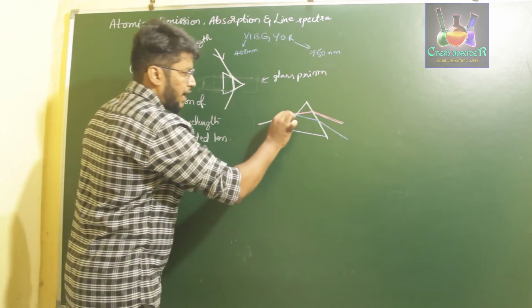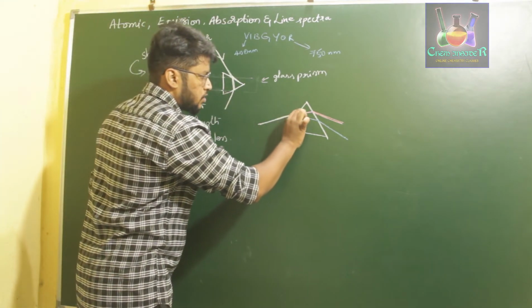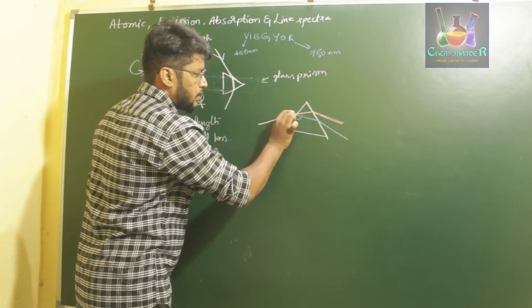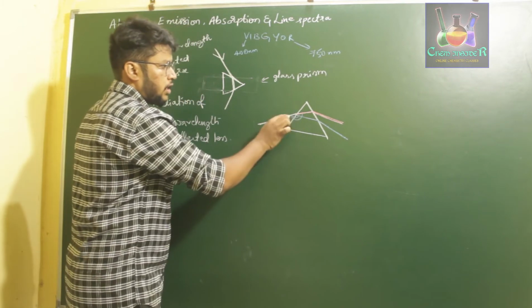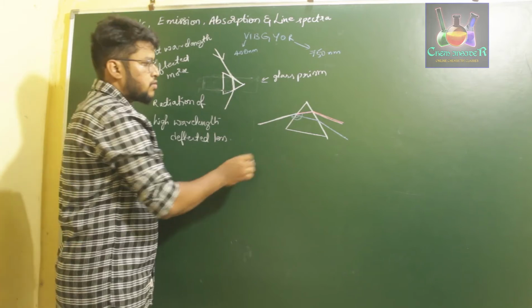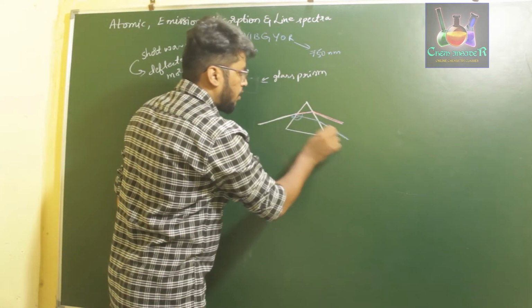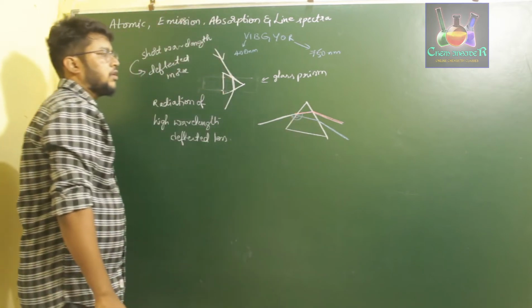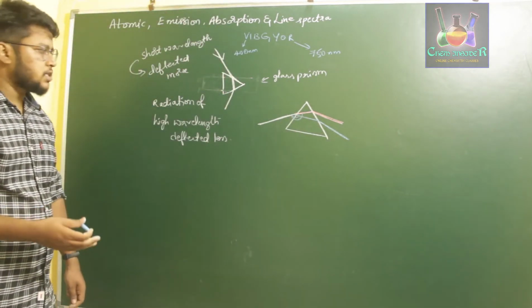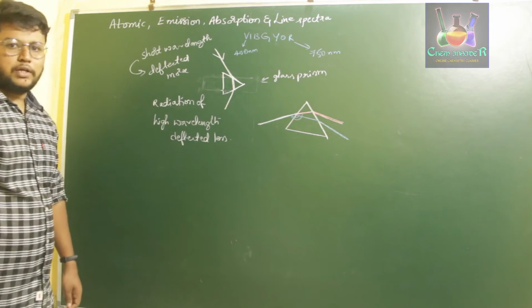If you consider the angle of deflection, this is almost 180 degree, but this is less than 180 degree, right? So you can clearly observe the deflection angle. Higher wavelength radiation is deflected less, whereas short wavelength is deflected more.